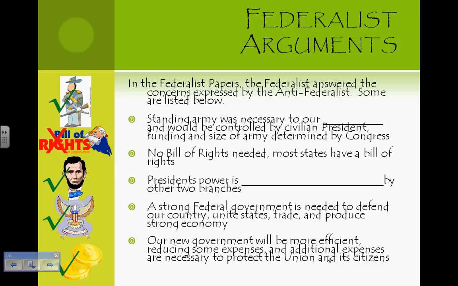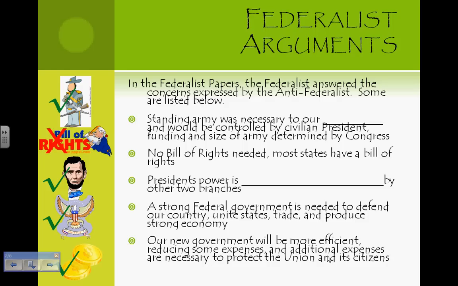The Federalists also argued that the army would be controlled by two groups: a civilian president who would have the power to move troops. However, Congress would control all expenses of the military as well as retain power to declare war. In response to the need for a Bill of Rights, Federalists argued that each state already had its own Bill of Rights, and this was sufficient. Having a federal Bill of Rights would only be redundant.